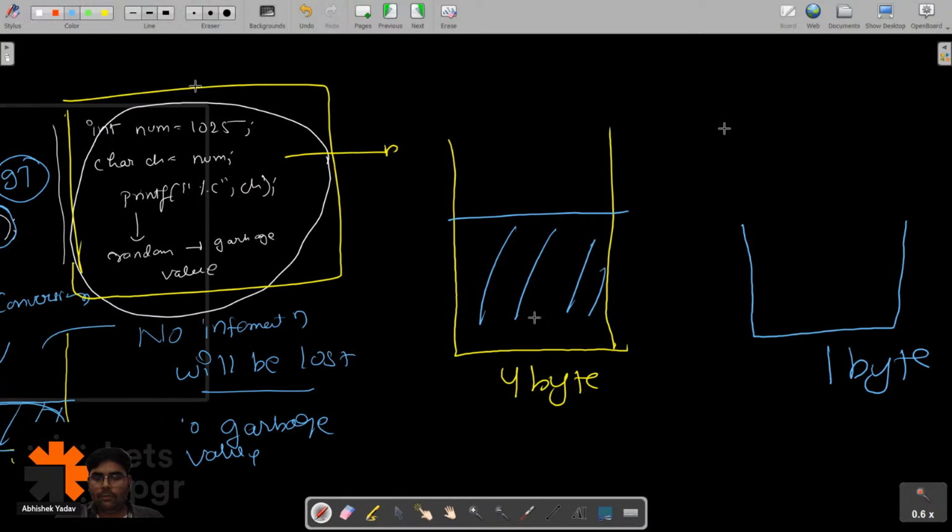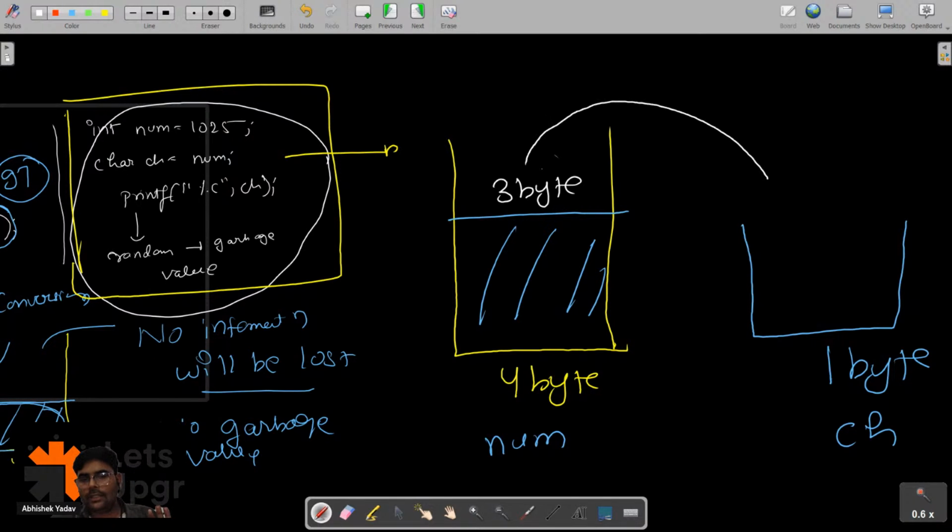Let's assume the name of the 4 byte container is num and the name of the 1 byte container is ch. Let's assume here we have 3 byte of information, and we are trying to transfer this information to the 1 byte container.